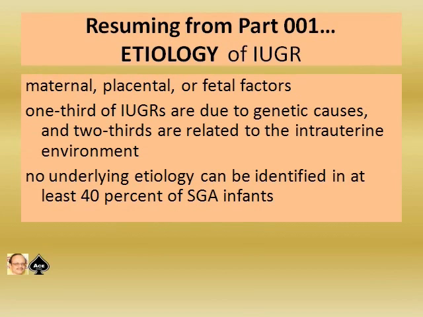So we are resuming from part 1 on the etiology of IUGR. There are three factors which I already told you: maternal, placental, or fetal factors. One third of IUGR are due to genetic causes, two thirds are related to the intrauterine environment. No underlying etiology can be identified in at least 40% of SGA infants.